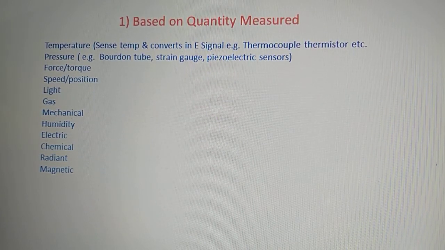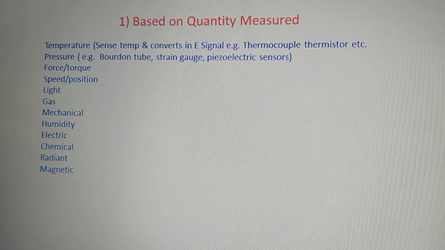Right? So let's move to the first category of sensor, which is classified based on the quantity measured. Depending upon what physical quantity you are measuring, there are various kinds of sensors, and these are mentioned over here. If you are measuring temperature, this kind of sensor senses the temperature and converts that temperature into an electrical signal.